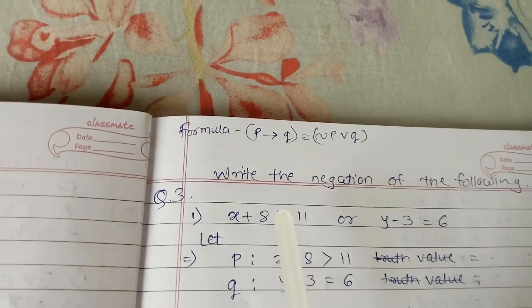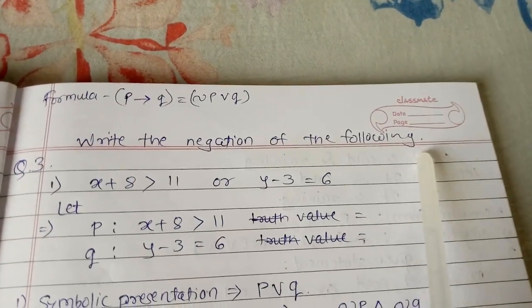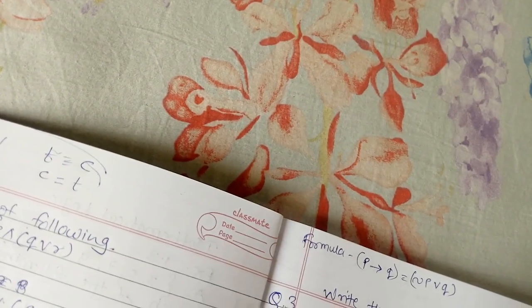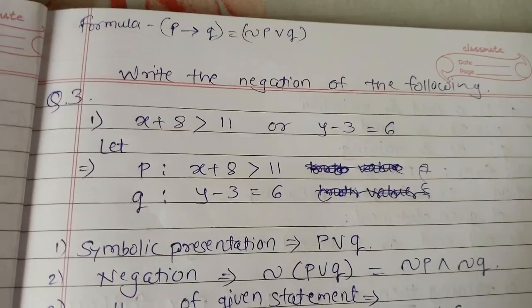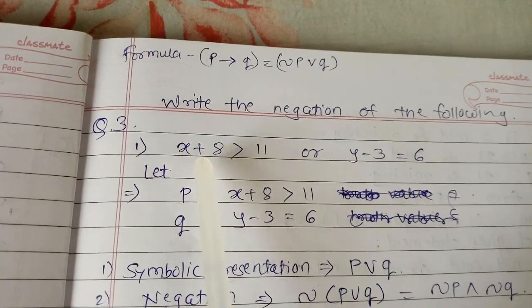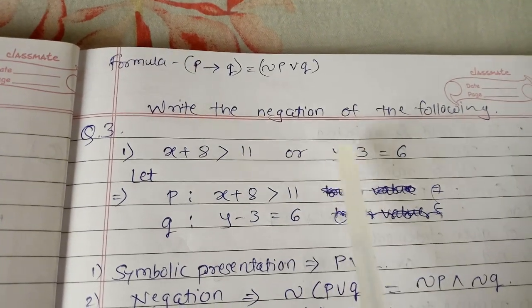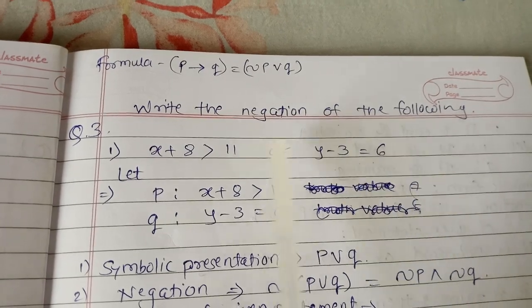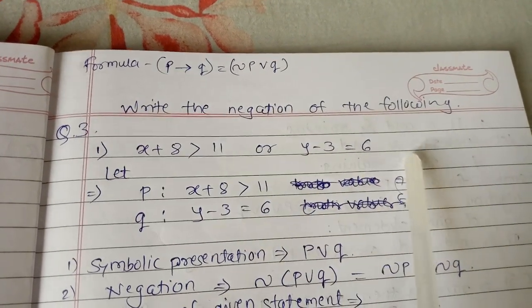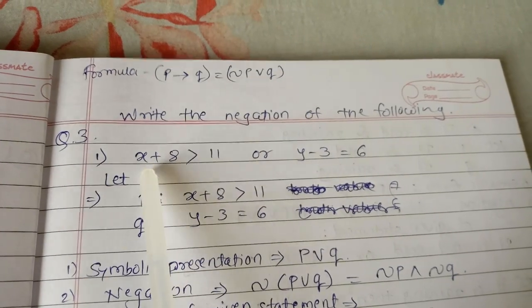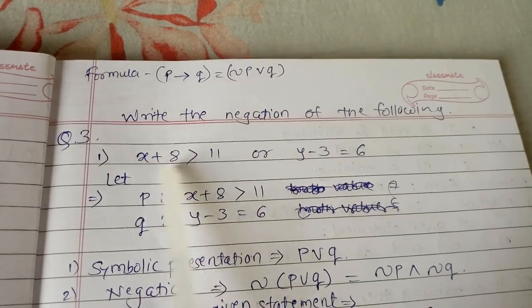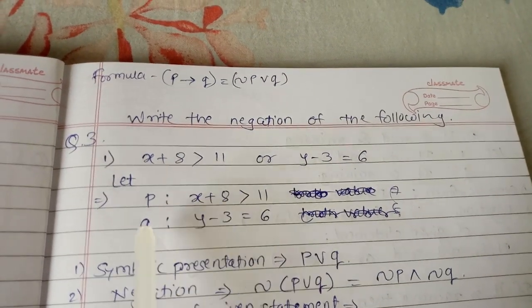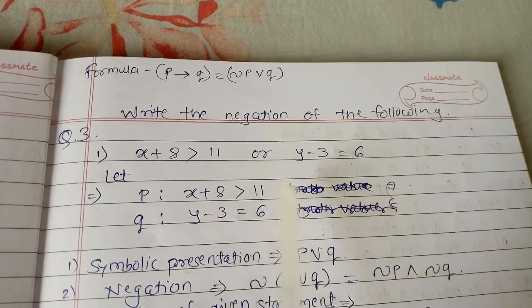Now the third question. You have to write down the negation of the following statements. See the first example. You are given x plus 8 is greater than 11 or y minus 3 is equal to 6. First we have to write down the example stepwise. So first we consider the first part as p and the second part as q. So let p be the first part, that is x plus 8 greater than 11, and the second part q, that is y minus 3 is equal to 6.